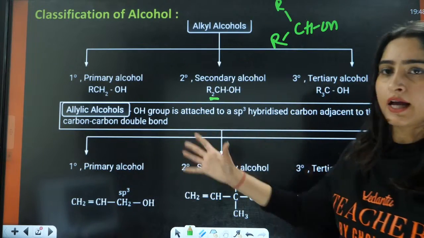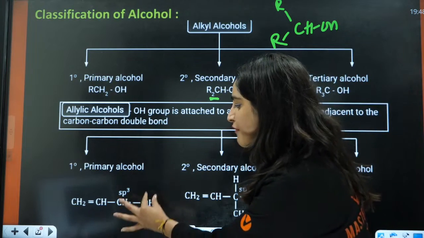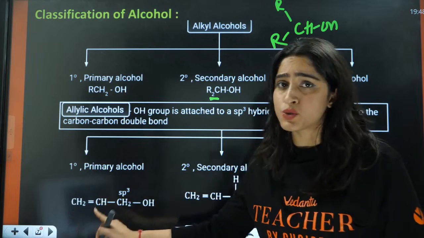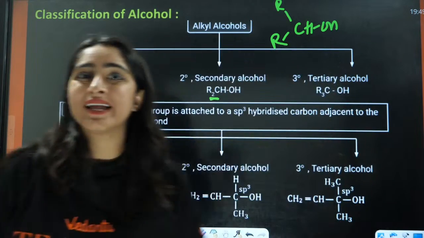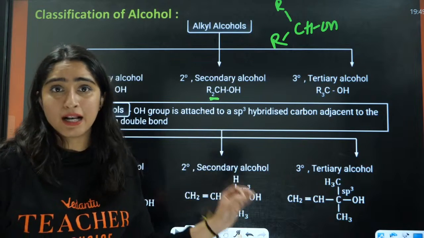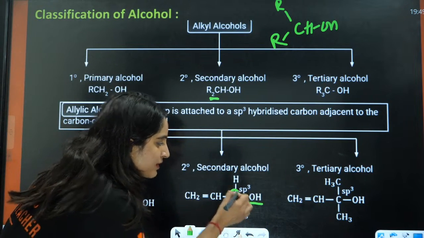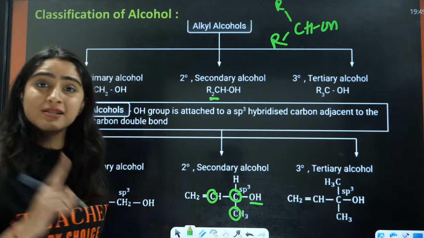Now this is allylic. In case of allylic, we have 1 degree, 2 degree, 3 degree. If you have OH that is directly attached to a carbon atom that is further attached to just one carbon atom, but also it is allylic in nature, that is 1 degree primary allylic alcohol. Here in this case, this OH is attached to one carbon atom that is further attached to 2 carbon atoms, that means it is secondary.